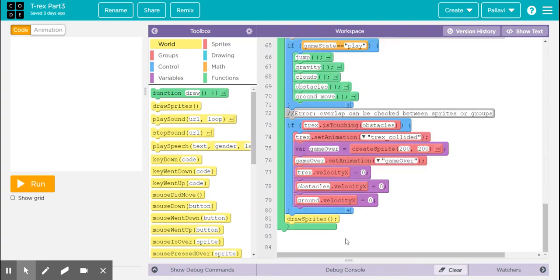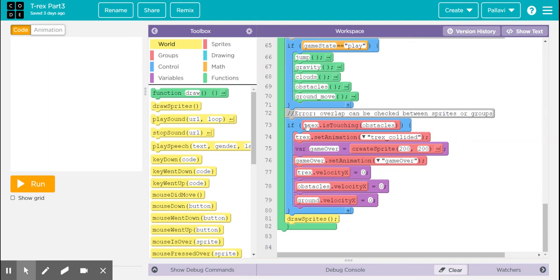Now we have defined the condition for the game to begin, and we have also defined a condition for the change of game state from start to play. Now we have to think of the condition when the game ends. And the game would end only when the T-Rex touches any of the obstacle sprites or the cactus.